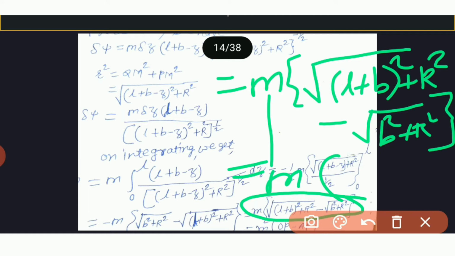take outside the root, then what we get? We get OP minus AP.